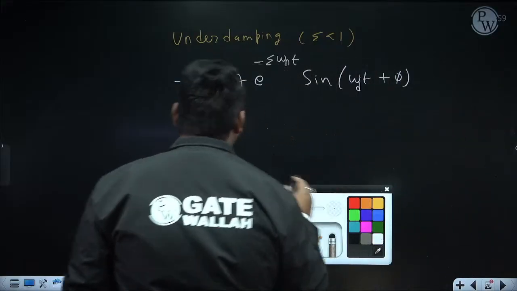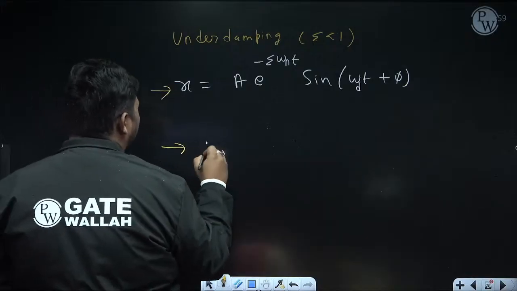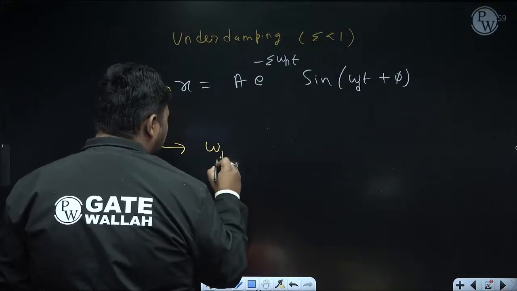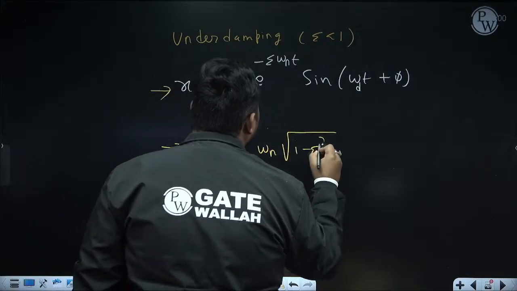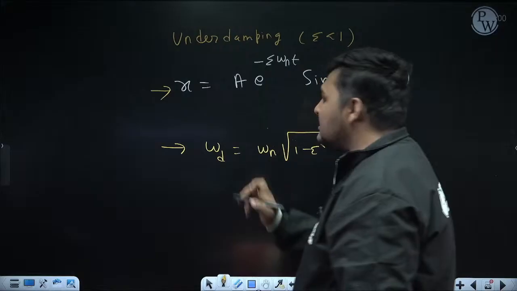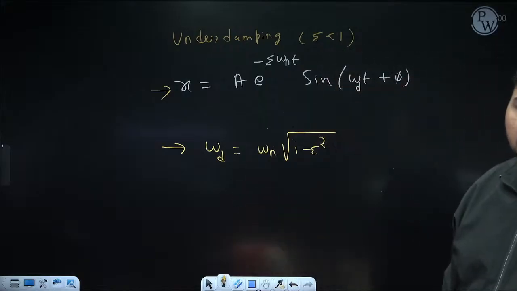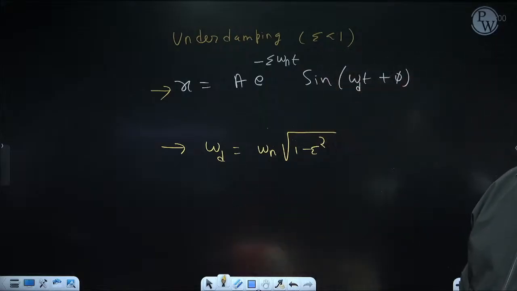Next, if the examiner asks to calculate the frequency in radian per second, then the formula to calculate omega d is omega n root over 1 minus zeta square. Now, if we calculate the frequency in radian per second, you can calculate the frequency in hertz also. It will be omega d by 2 pi. You can calculate the time period also. It will be 2 pi by omega d.